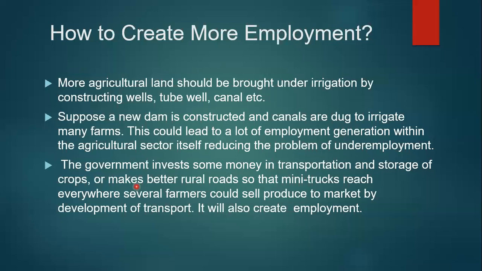All-weather roads are constructed in the villages and connected with the highways, the state highways, and the main roads. As roads are constructed, it becomes easy for village people to transport their crops to the cities. They will be capable of selling their produce directly in the market.